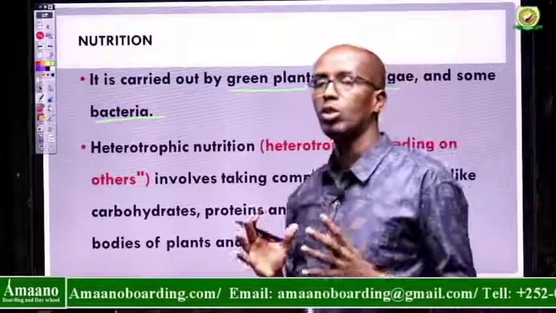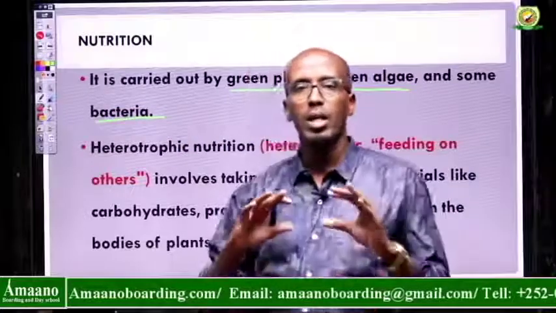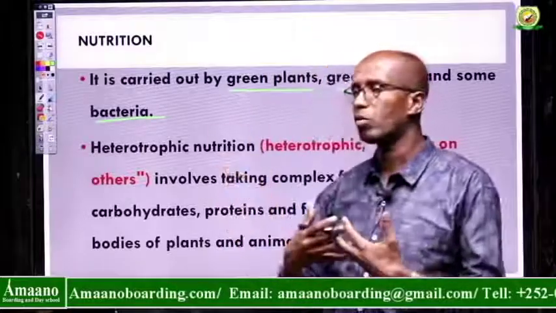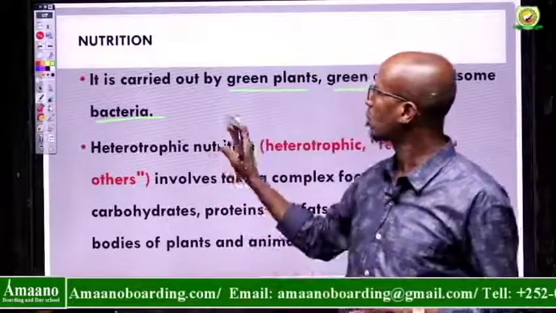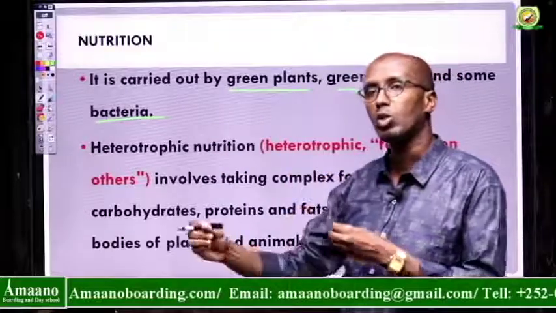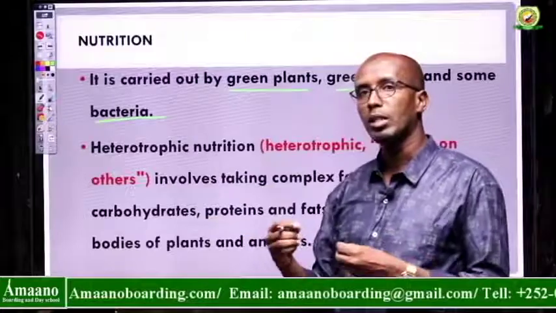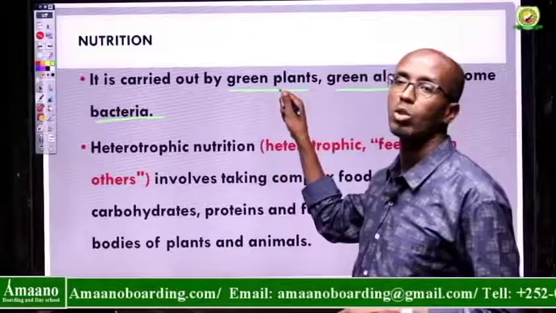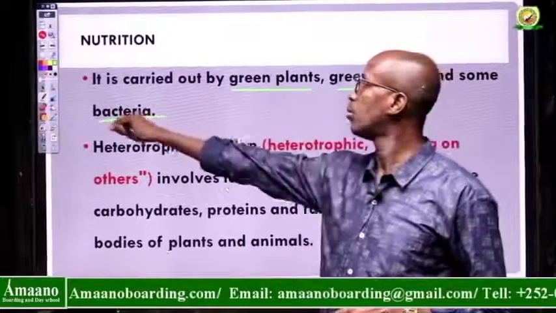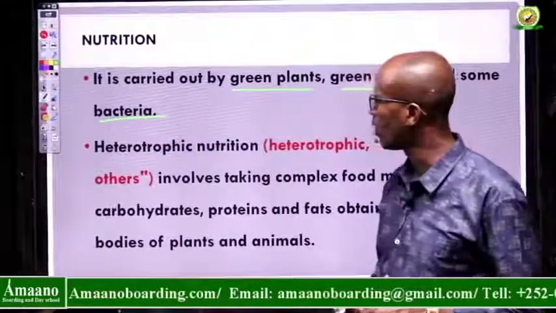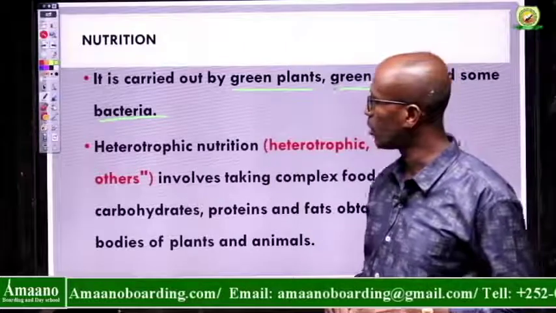But you need to take into account that the general name autotrophic is common to these organisms, but the means by which each organism produces its own food may be different. For example, green plants use photosynthesis, while bacteria use chemosynthesis, as we will see later in other parts